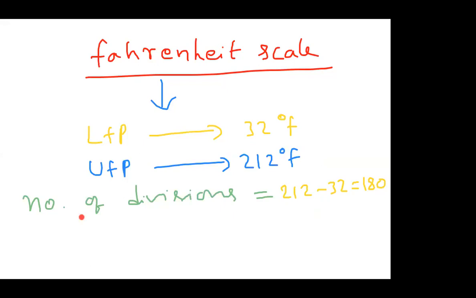Okay, fine. Here, what are the number of divisions? Number of divisions are 212 minus 32. That is nothing but 180 divisions. Total number of divisions are 180 divisions we have.